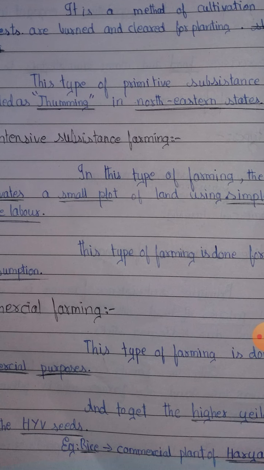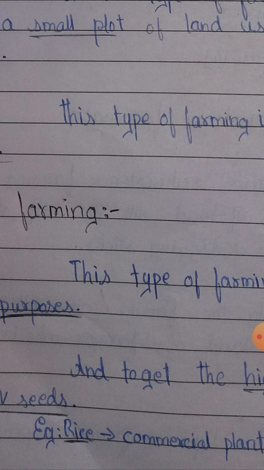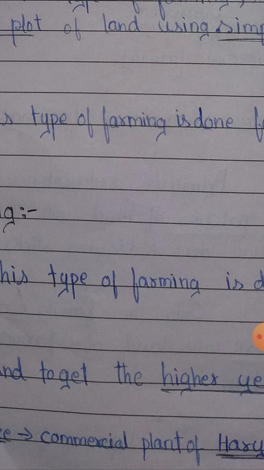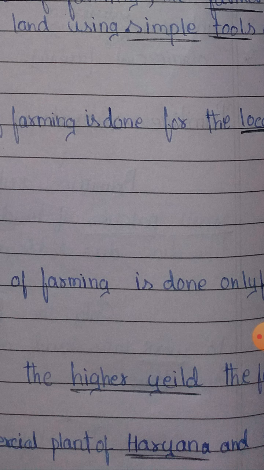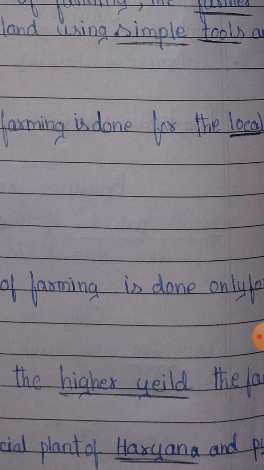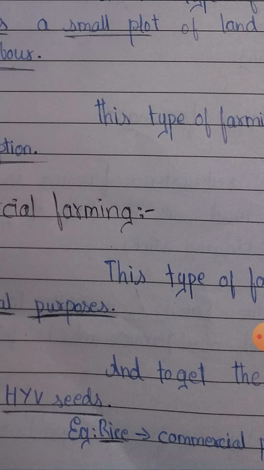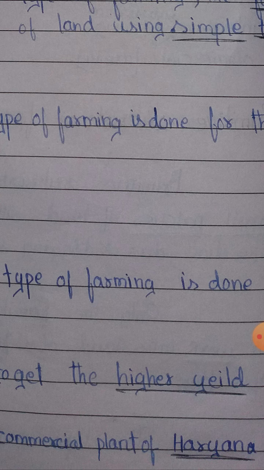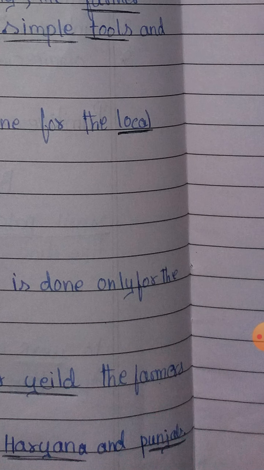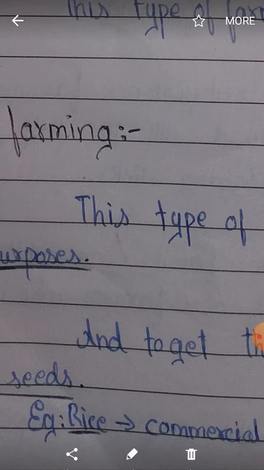An example of commercial farming, the main area where rice is produced commercially, is Haryana and Punjab. Haryana and Punjab are the places of commercial farming. In exams they may ask what the commercial crop of Haryana and Punjab is, and you have to answer rice. Yes, rice.